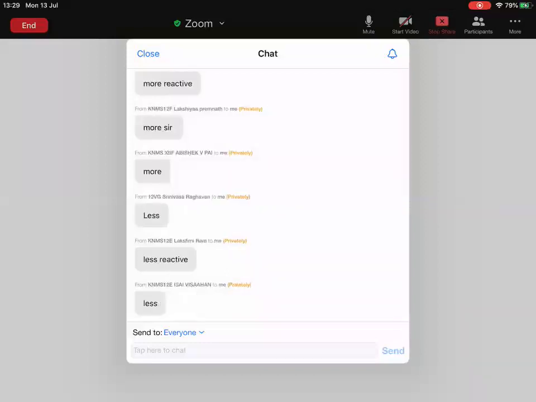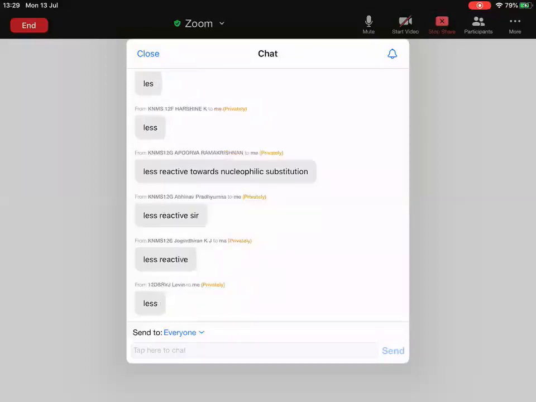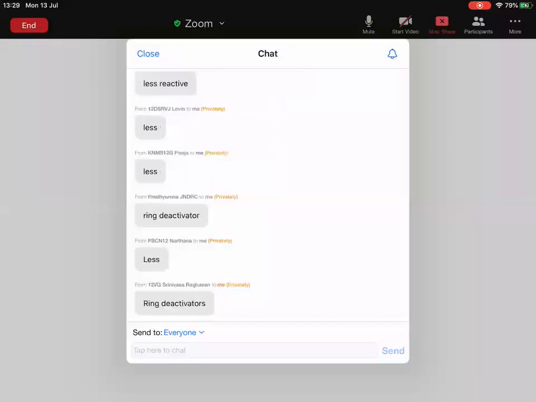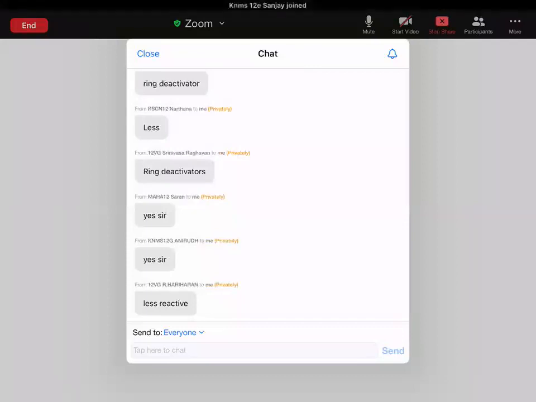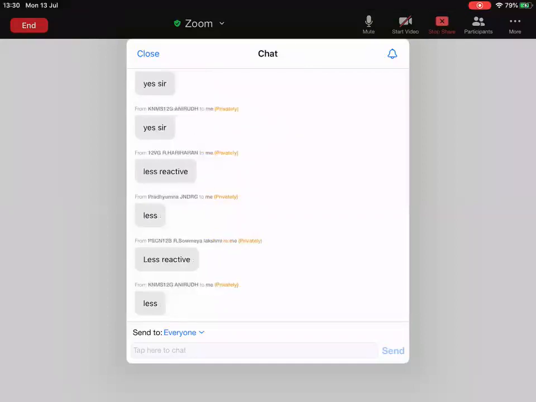I told you, halogens are orthopara directors but ring deactivators. Am I right? Halogens are orthopara directors and ring deactivators. Now, on the whole, stop your messaging and tell me, is it less reactive or more reactive? Yes, it is less reactive. Now answer my question. When it is less reactive, how can it give aniline then? Can it give aniline? No, it cannot give aniline.